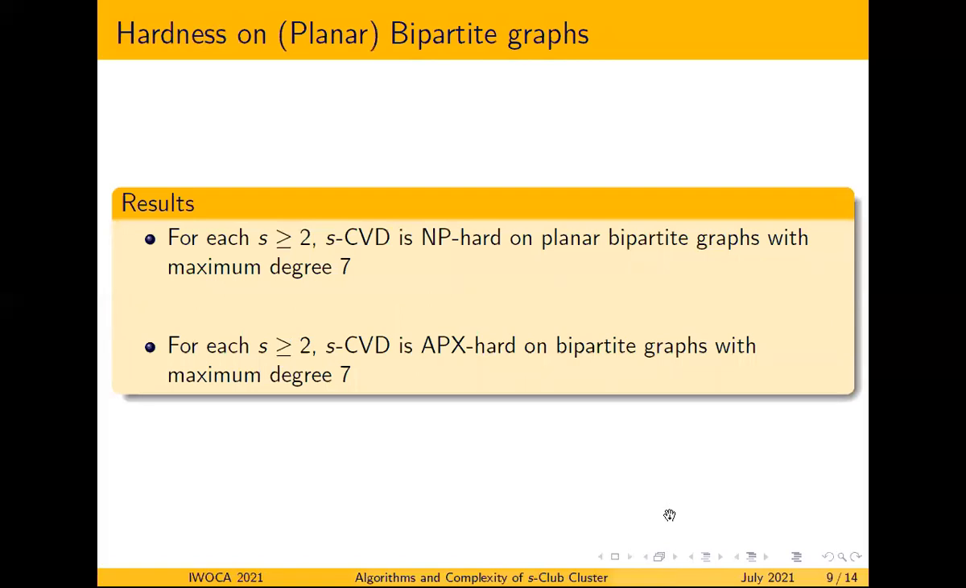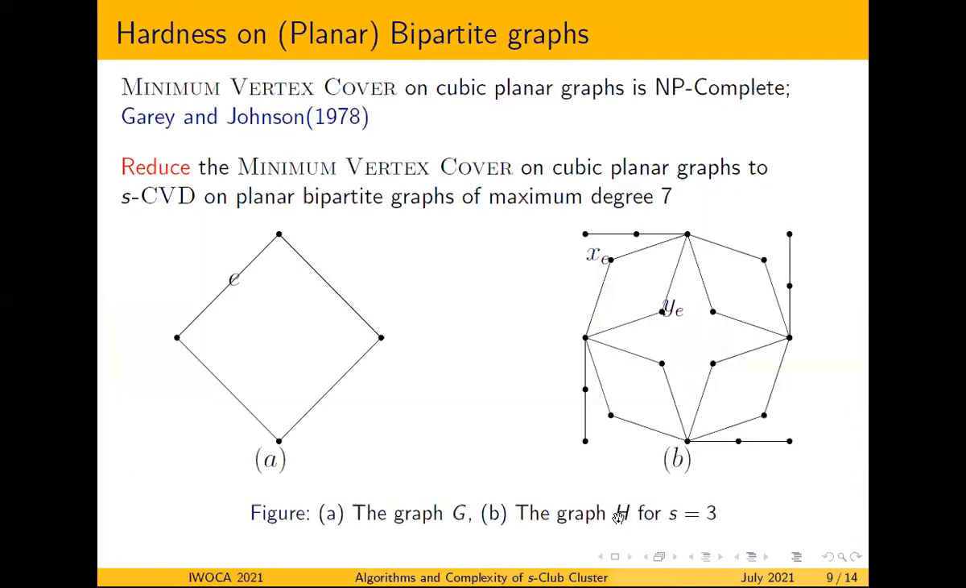First, we discuss the hardness results on planar bipartite graphs. So we have two results, two theorems. And for proving this, we use a result by Garey and Johnson that minimum vertex cover on cubic planar graphs is NP-complete. So as you know, for a given graph G, a subset of vertices S is called a vertex cover if for each edge of G, there exists at least one vertex corresponding to its endpoint in the set S. And a vertex cover of minimum cardinality is called minimum vertex cover.